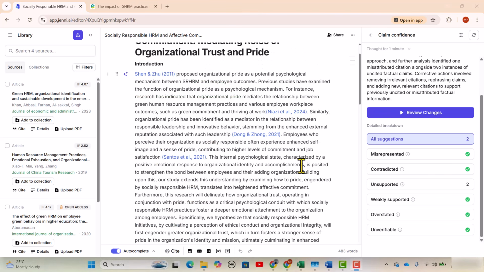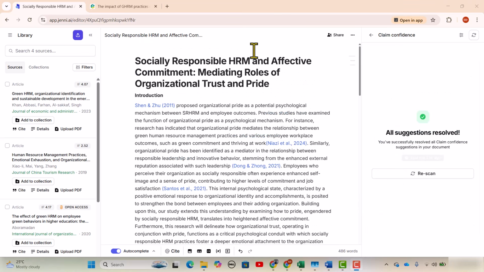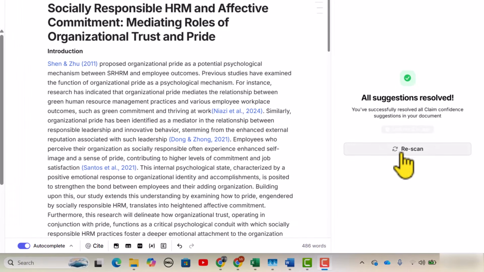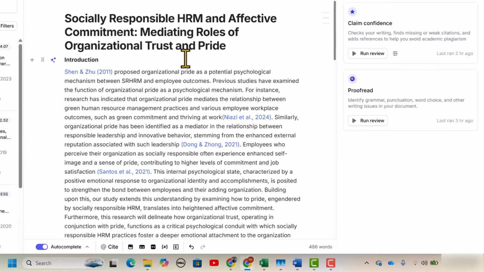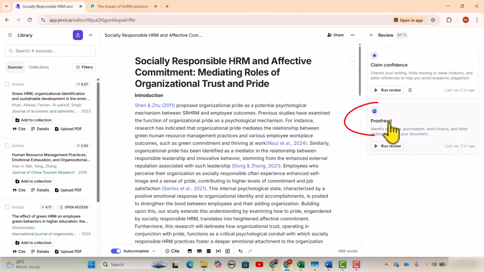Although regarding this document I only got suggestions regarding this unsupported, of course when you upload your document, you may get suggestions regarding the other areas as well. By the way, if we are not happy with the suggestions, we can also go for rescanning. Now let's try this second sub feature of this proofread.